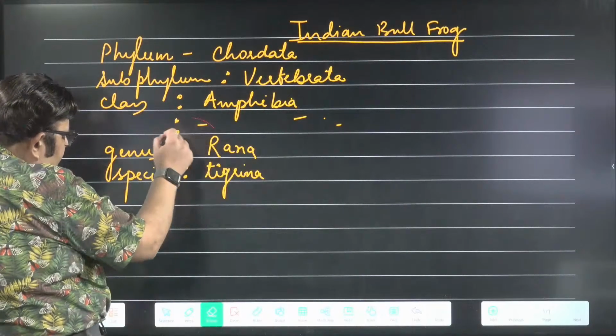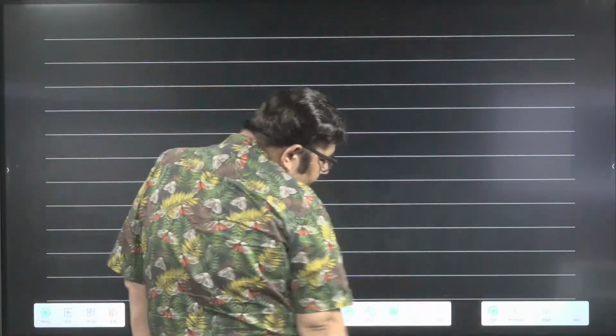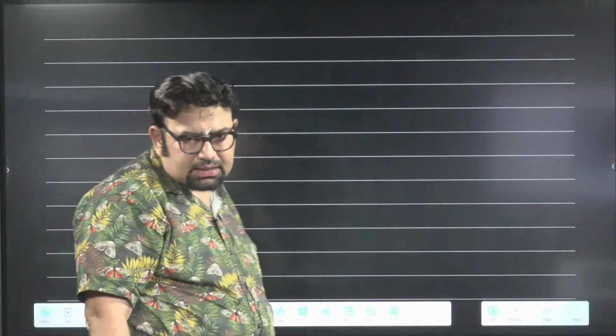Now, let's understand its distribution. The most common species in northern India, particularly, is Rana tigrina. Tigrina because of the dark spots on the back like the tiger's patches. And it is a carnivorous animal living in fresh water.